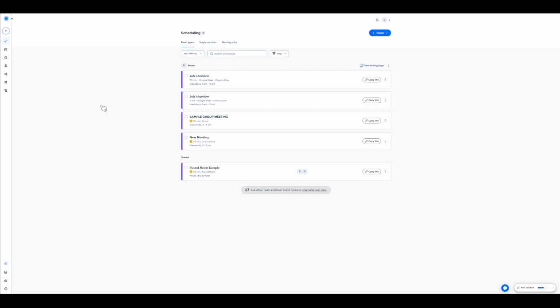To begin this process, make sure you already have a schedule set up in Calendly. If you haven't, you'll need to create one first. This is important because the secret meeting will be based on that existing schedule. Once your schedule is prepared, proceed to navigate to it within your Calendly dashboard.